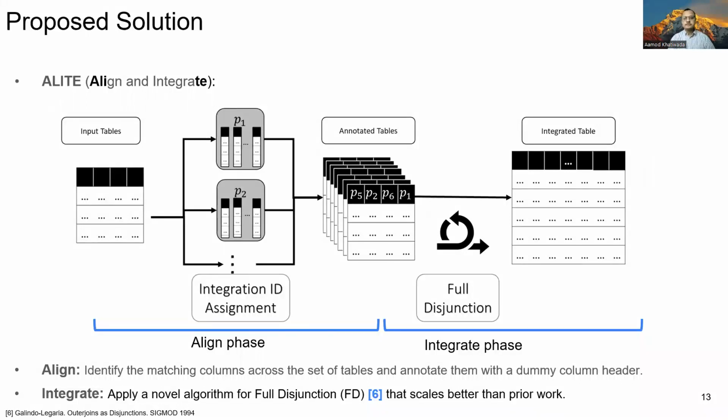So here is our full solution for the table integration problem. We call our solution ELITE, which indicates its 2 phases of integrating the tables. First, align, and second, integrate. In the align phase, we identify what are the columns that should be integrated together, or that should be aligned together in the integrated table. We use a clustering approach to determine the set of aligning columns. Then for each set of aligning columns, we assign an integration ID. Next, in the integration phase, we use the integration IDs assigned in the first phase as input, and then we integrate them using our novel full disjunction algorithm to output an integrated table.